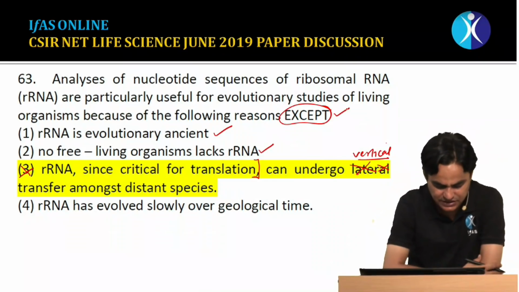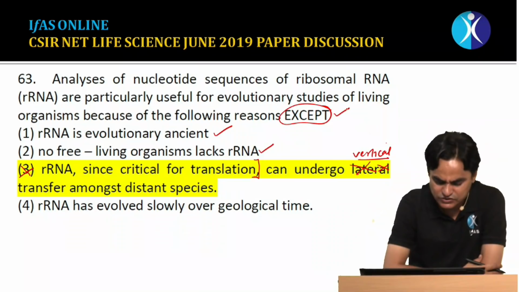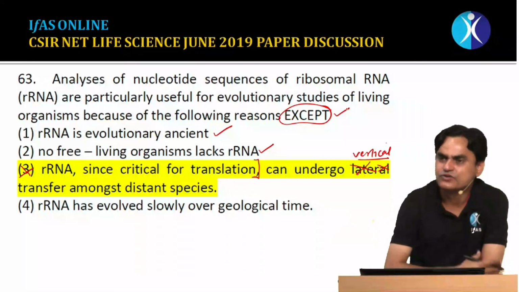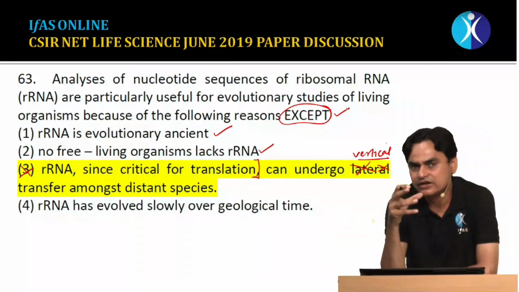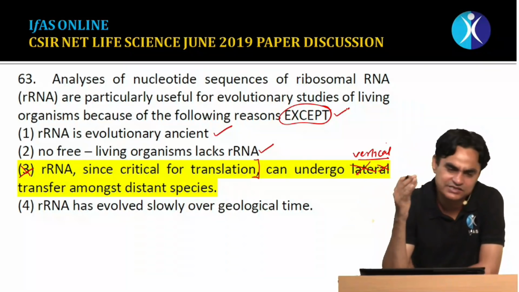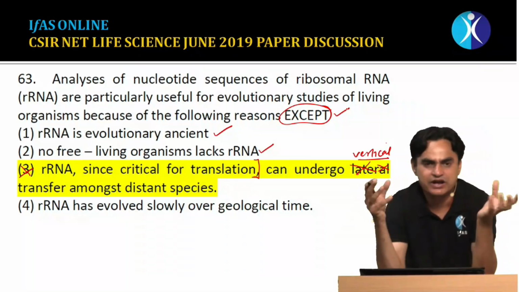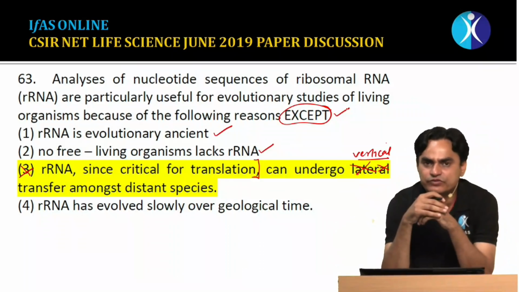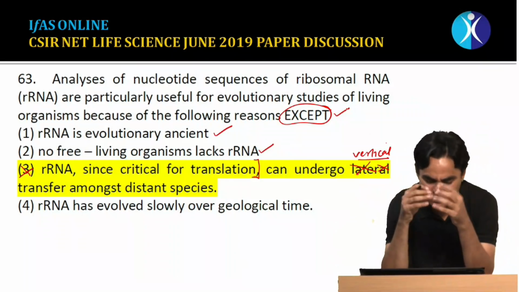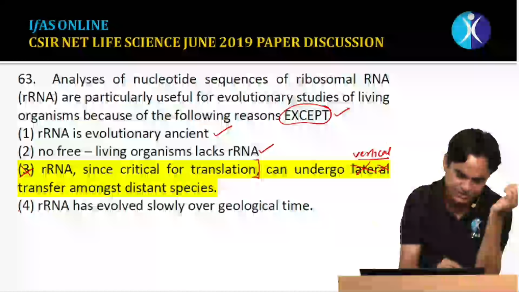The fourth statement says that rRNA has evolved slowly over geological time. Yes, that's true. rRNA plays a very critical role in protein synthesis, and any kind of change in rRNA is accepted only to a very small extent. So if you compare rRNA across the different kingdoms, you will find comparatively very little change. This statement is also true.